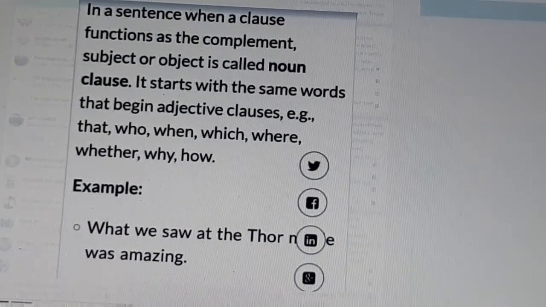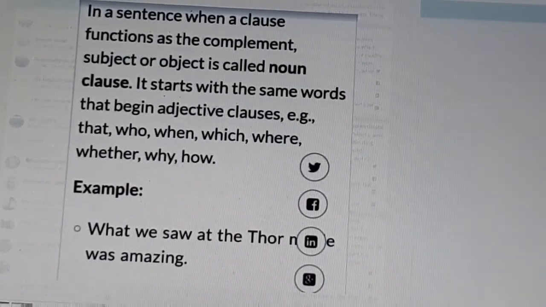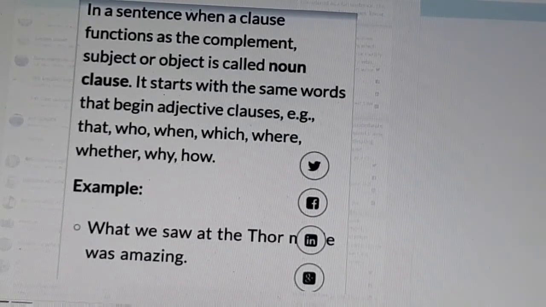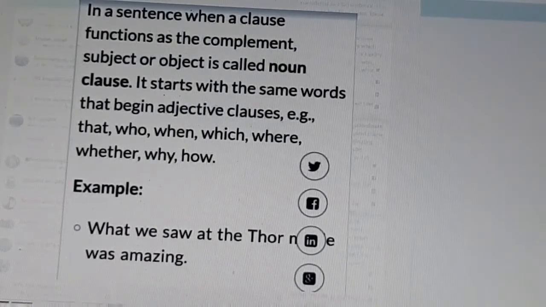As in relative clauses only. Okay. That is adjective clauses or relative clauses. Okay. Example: What we saw at Thomas' house was amazing.